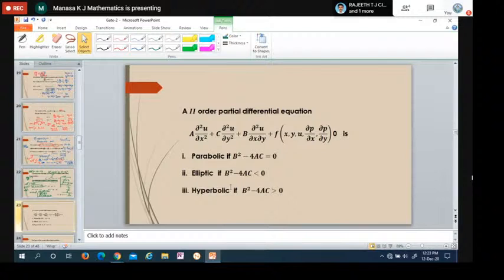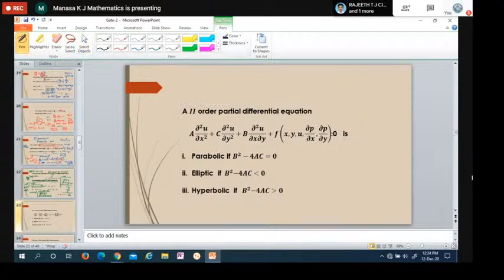Okay. Here is the second order partial differential equation. It is a times ∂²u/∂x² plus b times ∂²u/∂x∂y plus c times ∂²u/∂y², plus a function of x, y, u, ∂u/∂x, ∂u/∂y, equal to 0.